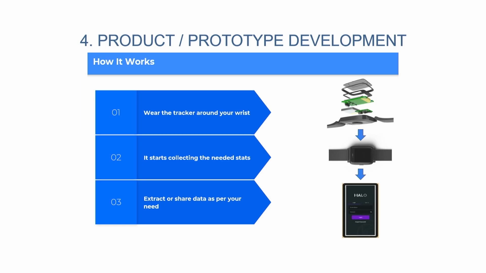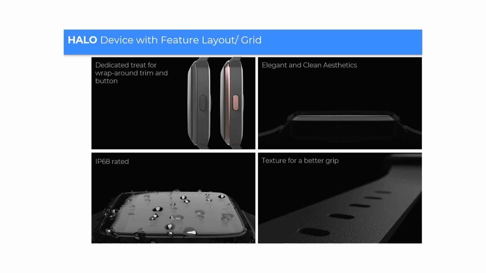Fourth is product and prototype development. So this is part of the product development process where you actually develop the prototype. How it works is typically for this particular Halo Watch, you wear the tracker around your wrist. It starts collecting the needed stats, extract or share data as per needed. So these are the three components of the product development or prototype development which Halo did: the hardware development as well as the app development and the integration. These are the three components. Very easy said than done.